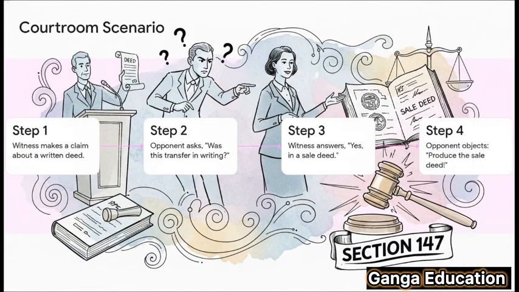The other lawyer hears sale deed. That's a written document. They'll ask, "So, this transfer was in writing?" The witness says, yes, in a sale deed. And bam, that's the moment. The opposing lawyer will jump up, object, and cite Section 147, demanding, "Your Honor, the witness must produce the sale deed." See? That's the section in action. It's a real-time check on the evidence.